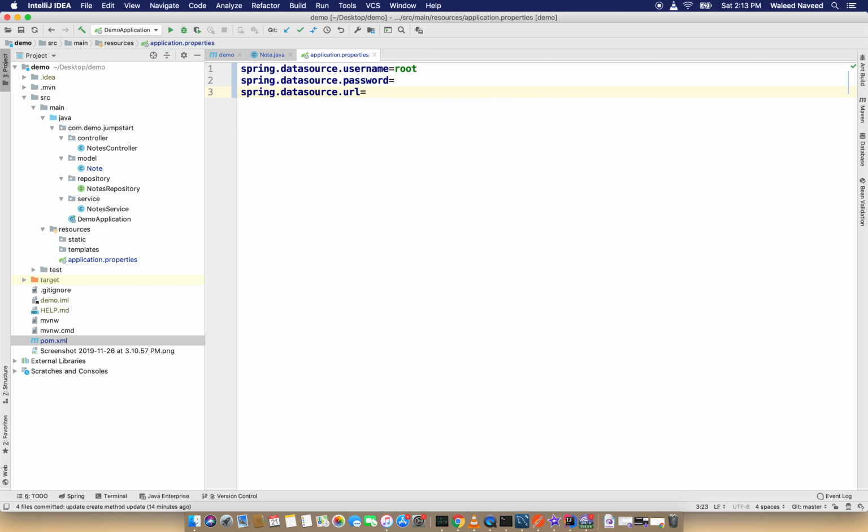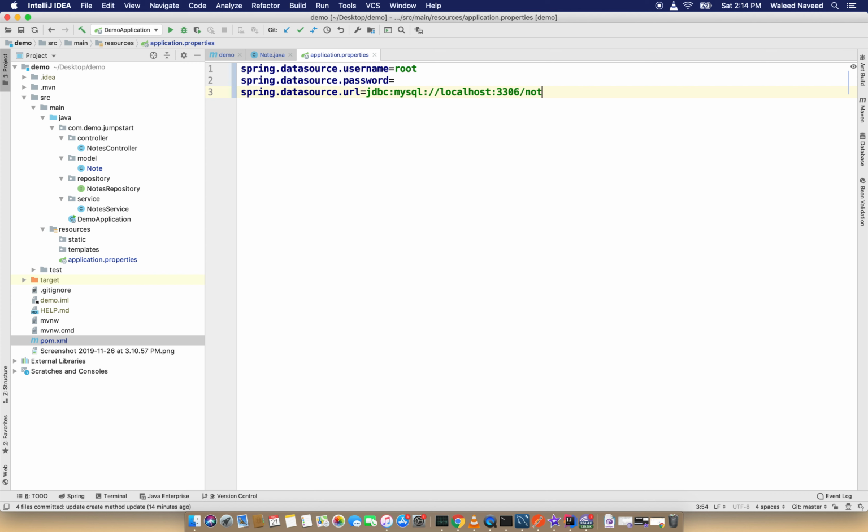If you are familiar with Java and JDBC, you can give a JDBC URL like this: jdbc:mysql, the MySQL database, and as it is going to run on localhost port 3306, oh sorry, not 8080, 3306.